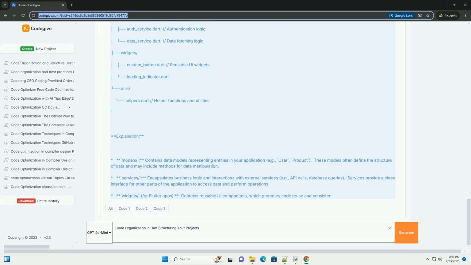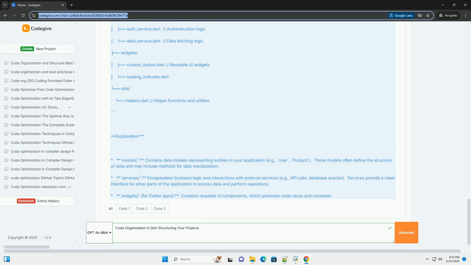models/: contains data models representing entities in your application, for example user, product. These models often define the structure of data and may include methods for data manipulation. services/: encapsulates business logic and interactions with external services, for example API calls, database queries.